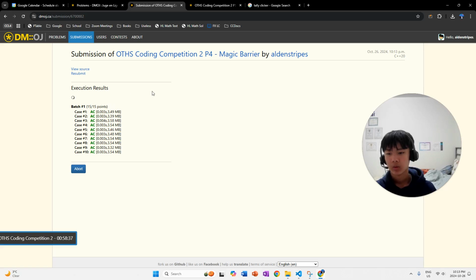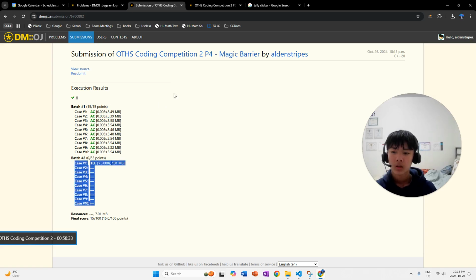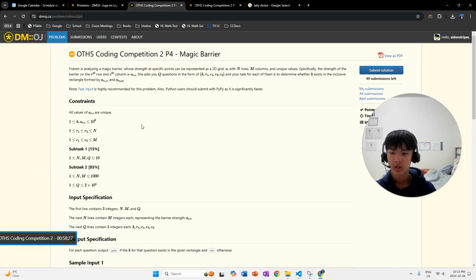Okay, well, I'm gonna have to, yeah, so TLE. We got TLE for batch 2, which makes sense. TLE stands for time limit exceeded. So we ran out of time, basically. Our program took way too long to finish output.